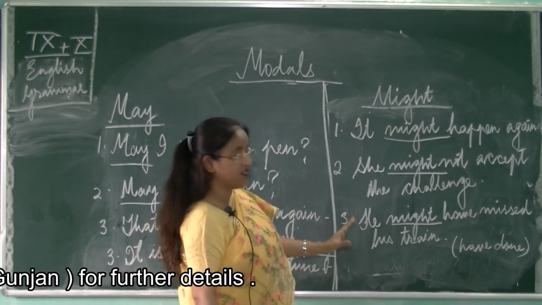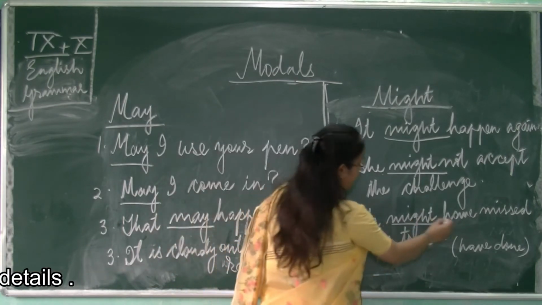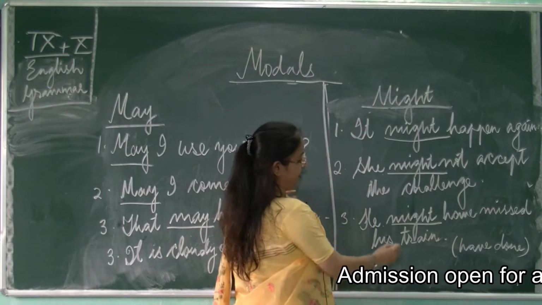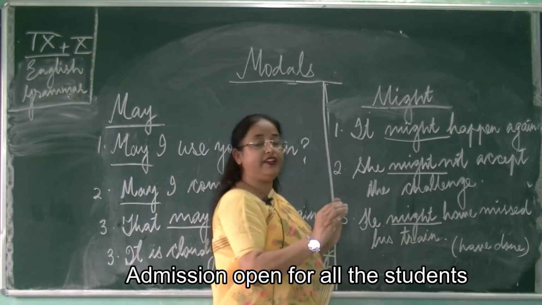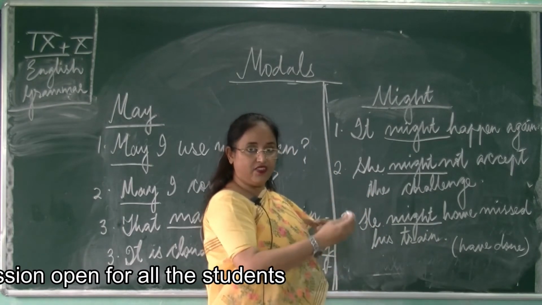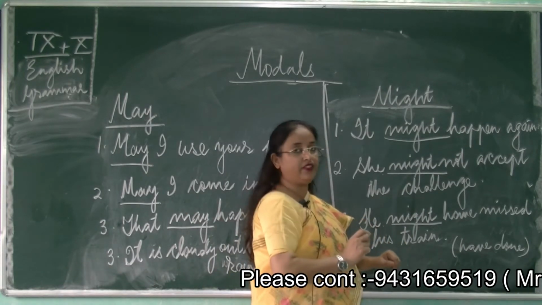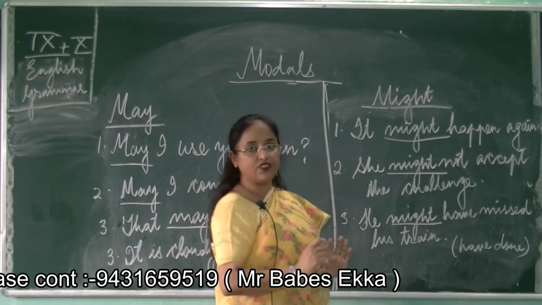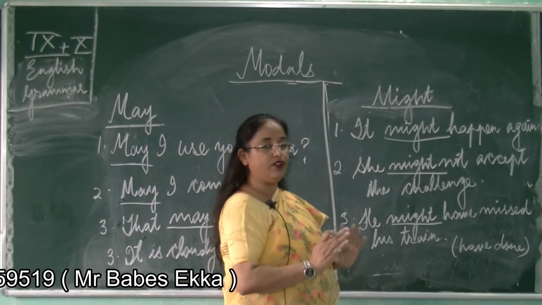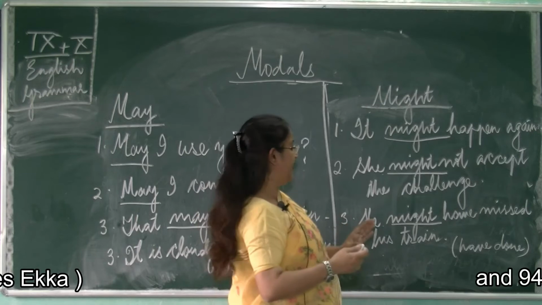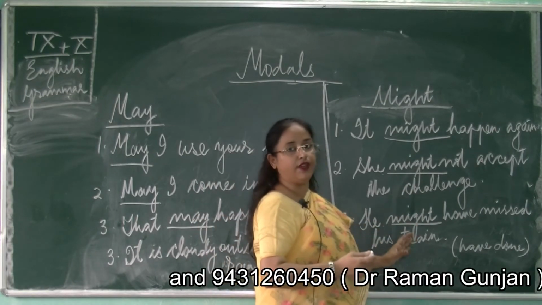Now the next one is a different sentence. He might have missed the train. Here it is showing some possibility in the past. Maybe someone is getting late. He has to come at 3 o'clock. Still he has not arrived. So you will assume that he might have missed the train.